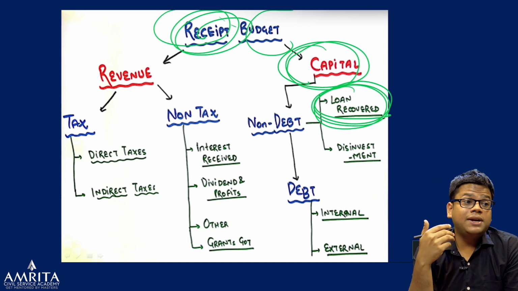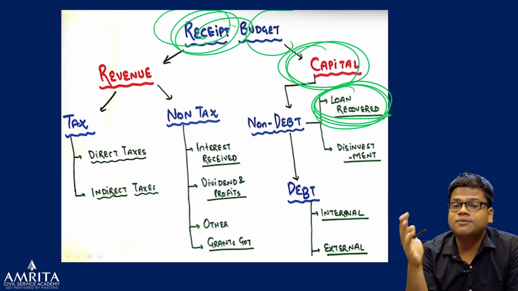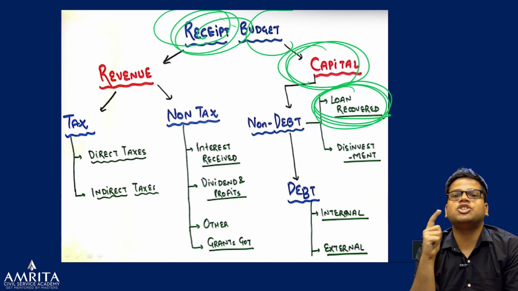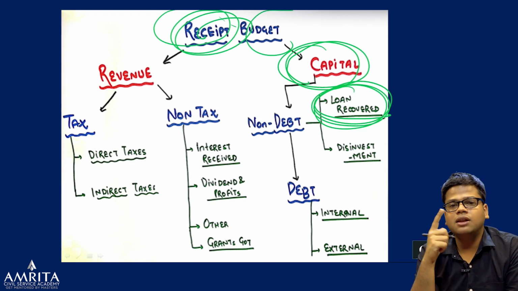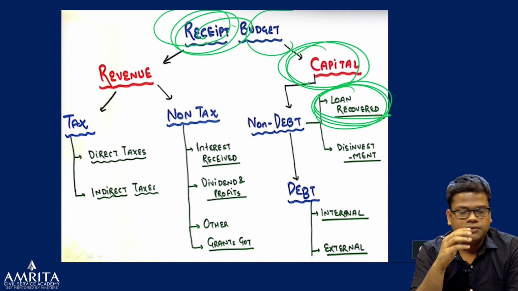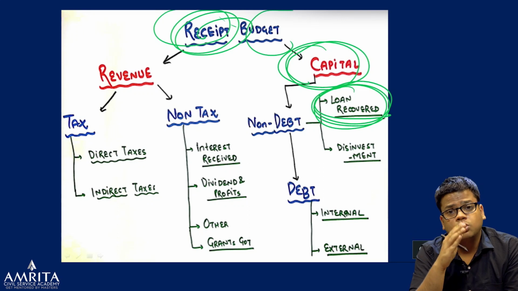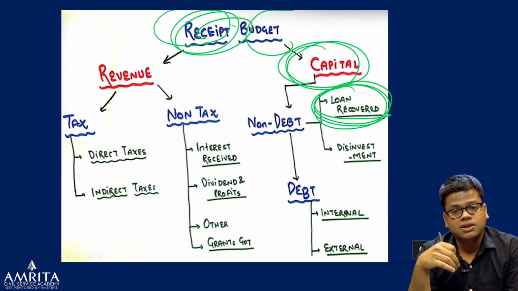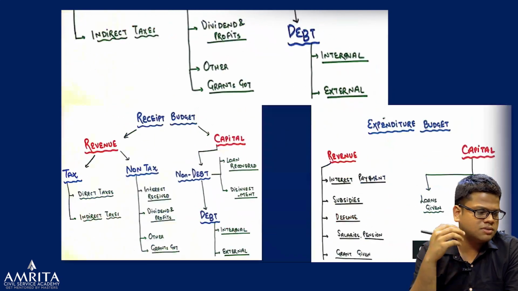Okay, where will you buy capital assets? When you spend on infrastructure, that will be capital expenditure, right? So I think that part is clear. If you're not clear, just see the video again and try to understand with the same example, right?